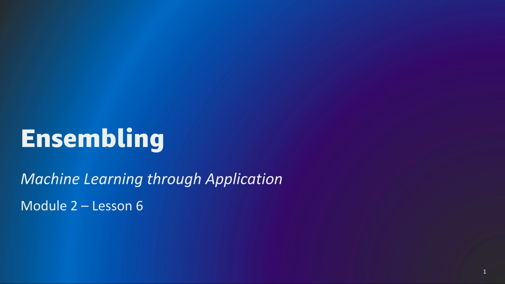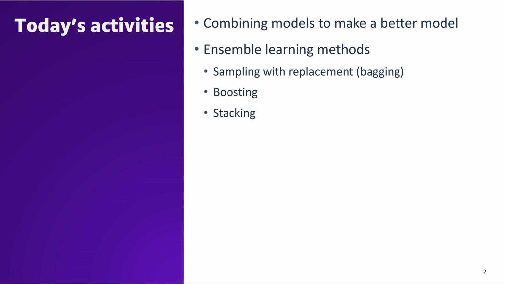Welcome to Lesson 6 of Module 2, where we cover ensembling. Today we will discuss the concept of ensembling, which is combining models to make a better model. We will then go into detail on some ensemble learning methods, including sampling with replacement or bagging, boosting, and stacking.